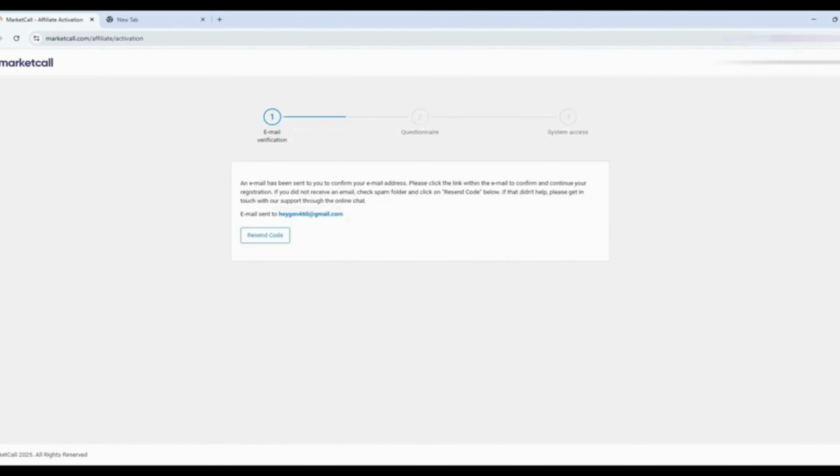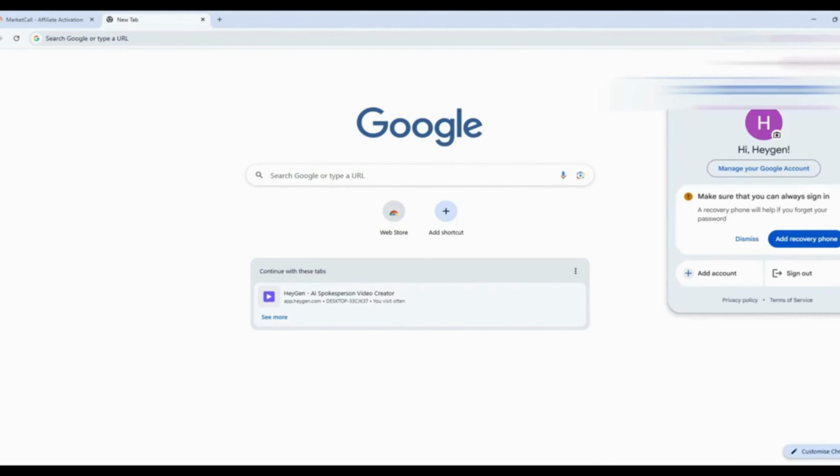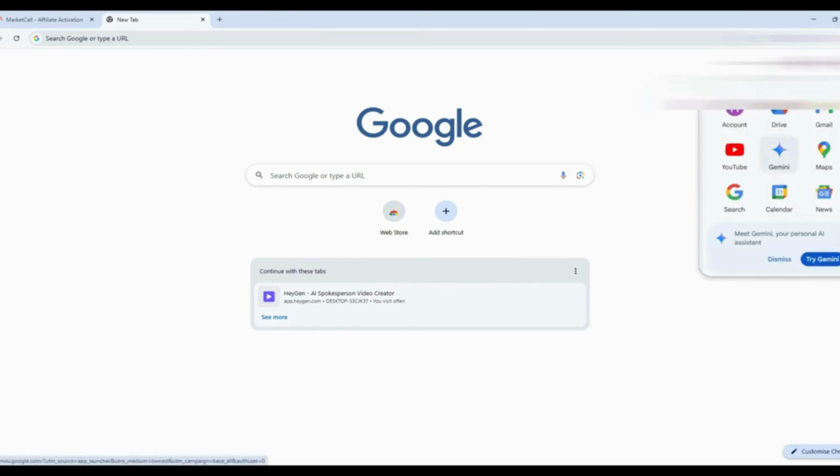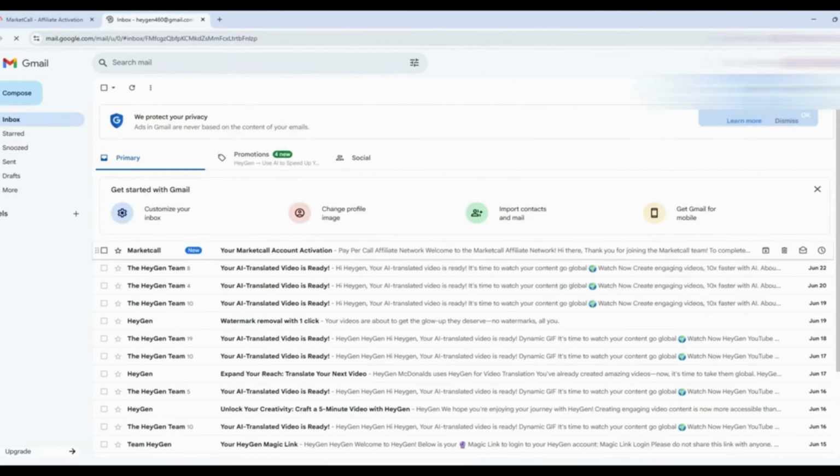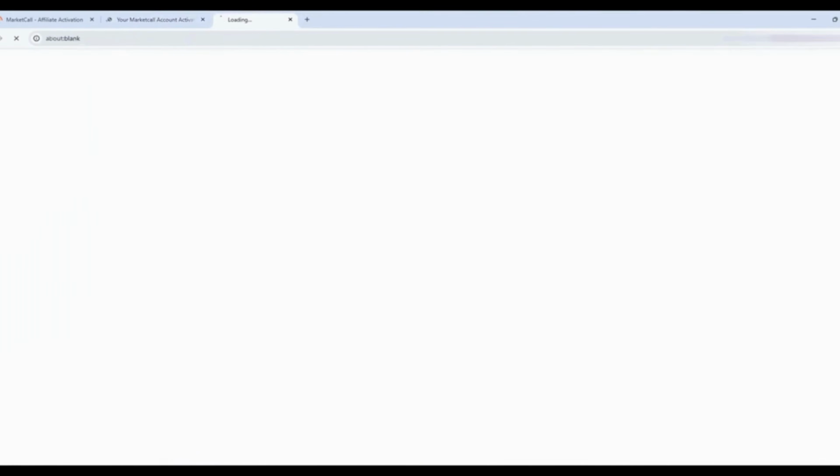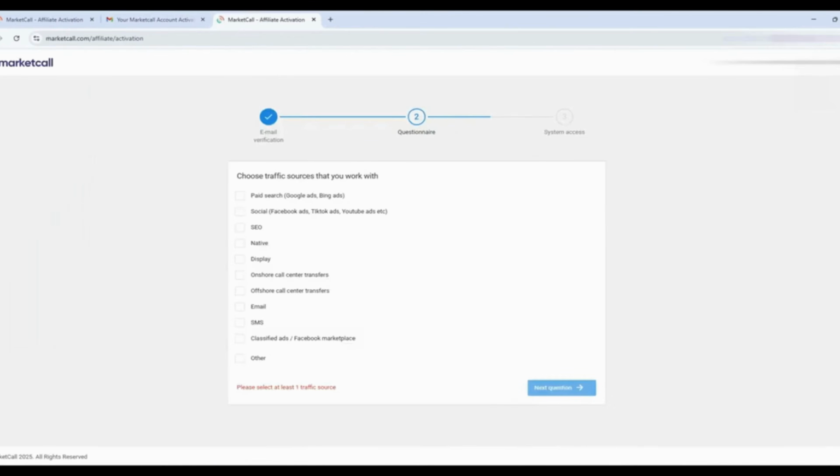Continue. Now we get a code on our email ID, so let's open that. Now activate our account. Whenever you create an account, you always select this and this only. You don't have to select anything else, otherwise your account will get disapproved. Only select this and this.